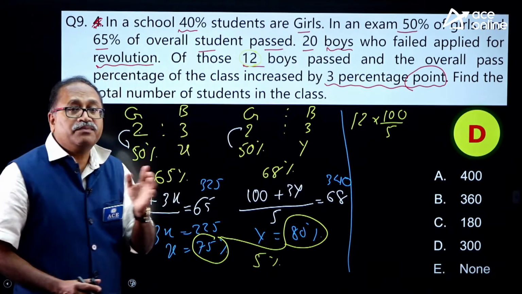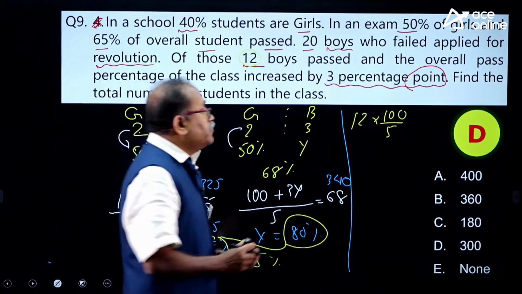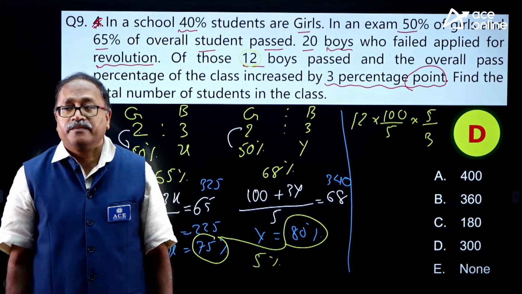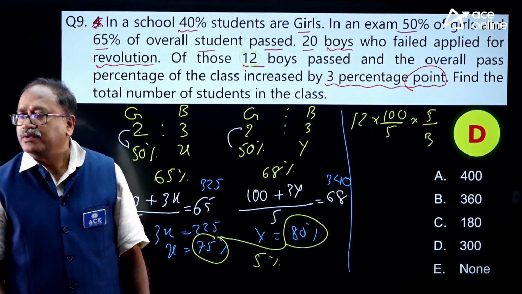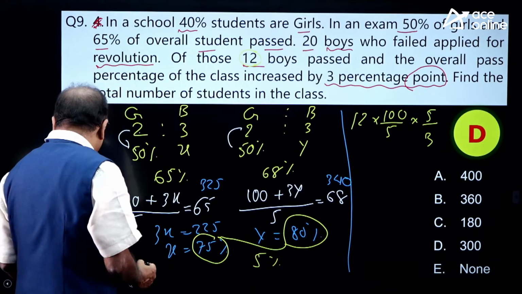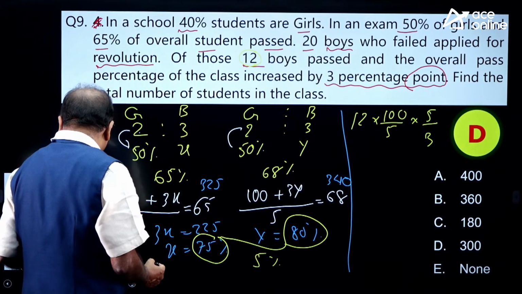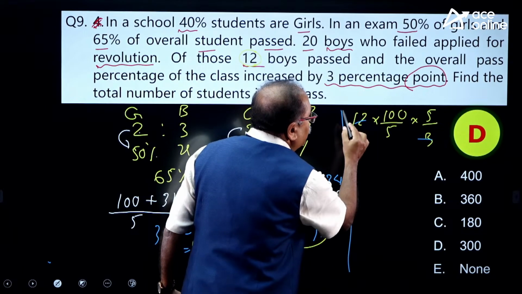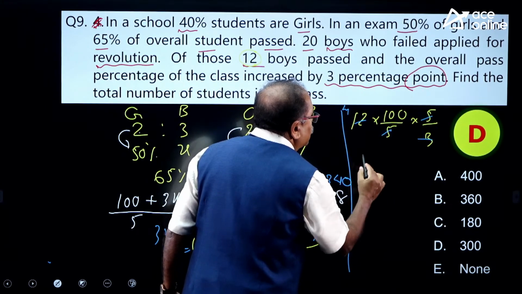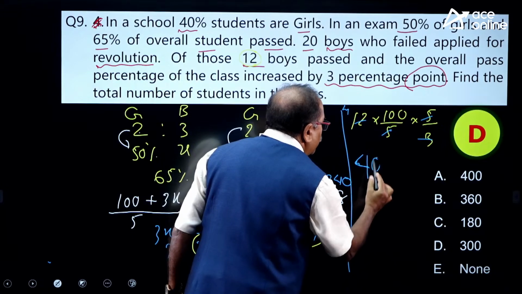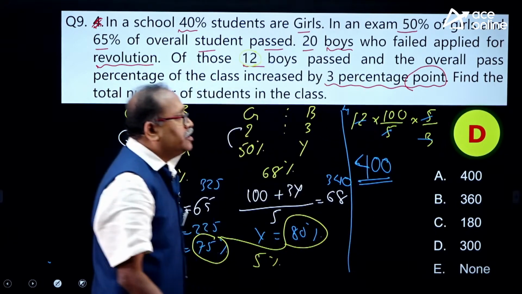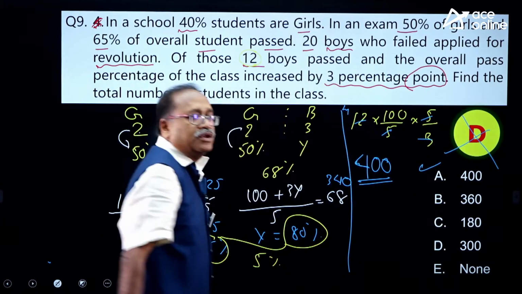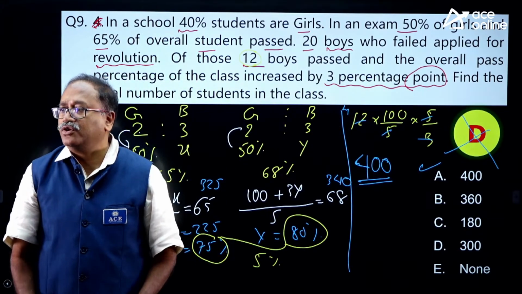Then what will be the total? 5 parts. So I require 5 parts, multiply this by 5, and this is 3 parts, divided by 3. Okay, 400. Beautiful. Look at this one. What is the answer we get here? Hope all my friends are watching this. With 3, this is 4 times, and 5 gets cancelled and it comes to 400. 400, my dear friend. Option choice A. I made a mistake of D. Option choice A. You are right.